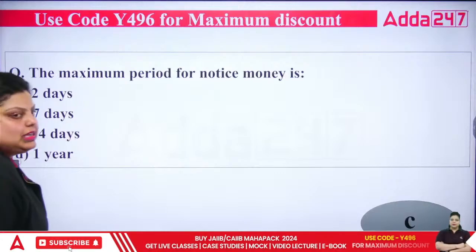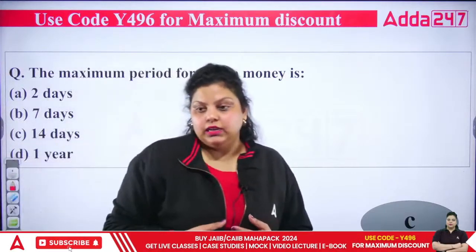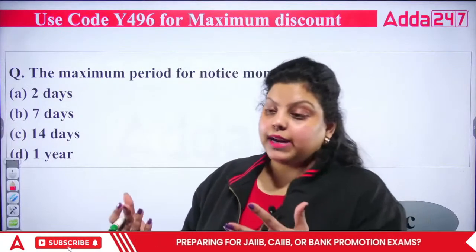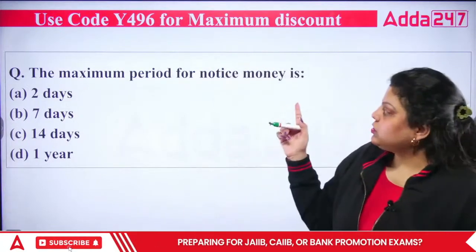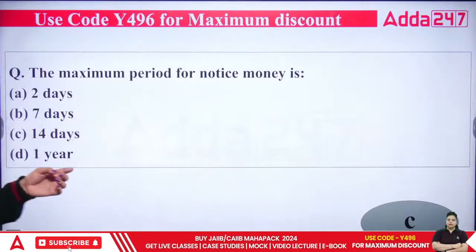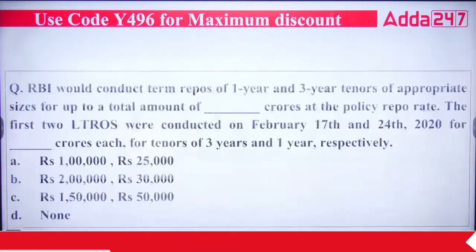Notice money is an interbank transaction. What is an interbank transaction? Only banks are giving loans to each other. That's the interbank transaction. For how much duration? For 2 to 14 days. So the right answer is C. Maximum is 14 days. Minimum is 2.